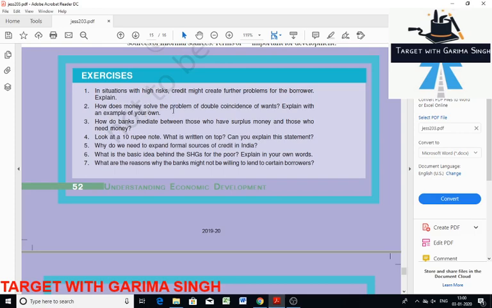How does money solve the problem of double coincidence of wants? Explain with an example of your own. You can solve it on your own, but since I'm discussing the questions, I'm going to discuss this one too. In a barter system, where goods are directly exchanged without the use of money, double coincidence of wants is an essential feature. By serving as a medium of exchange, money removes the need for double coincidence of wants and the difficulties associated with the barter system.